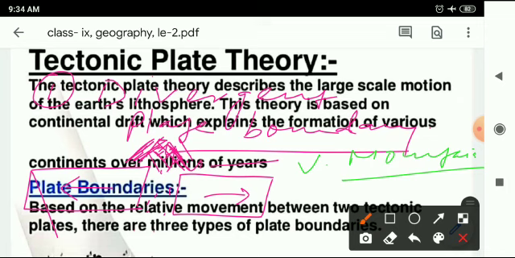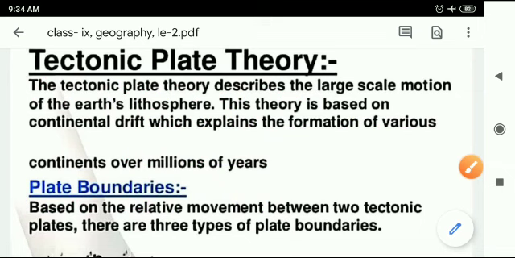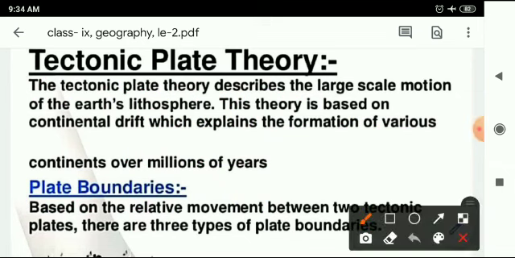So you have understood two plate boundaries, convergent and divergent. One more plate boundary is there, which is known as transform plate boundary.